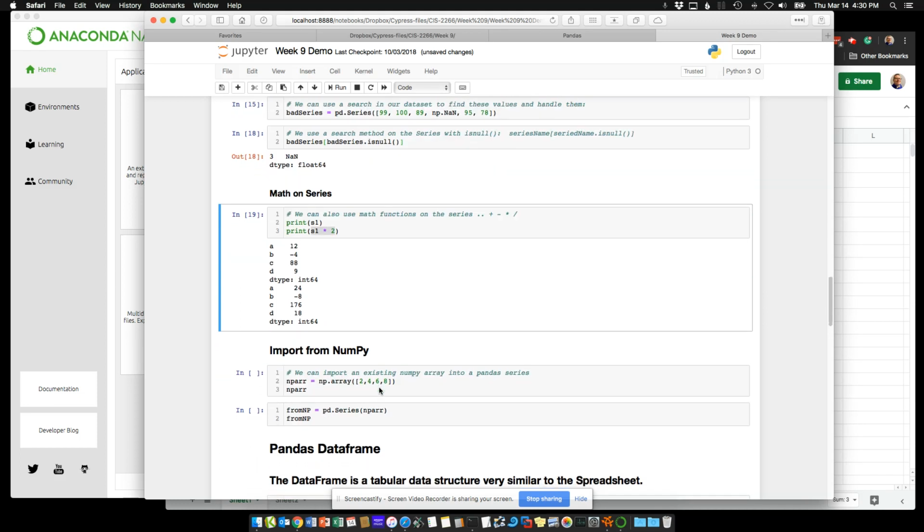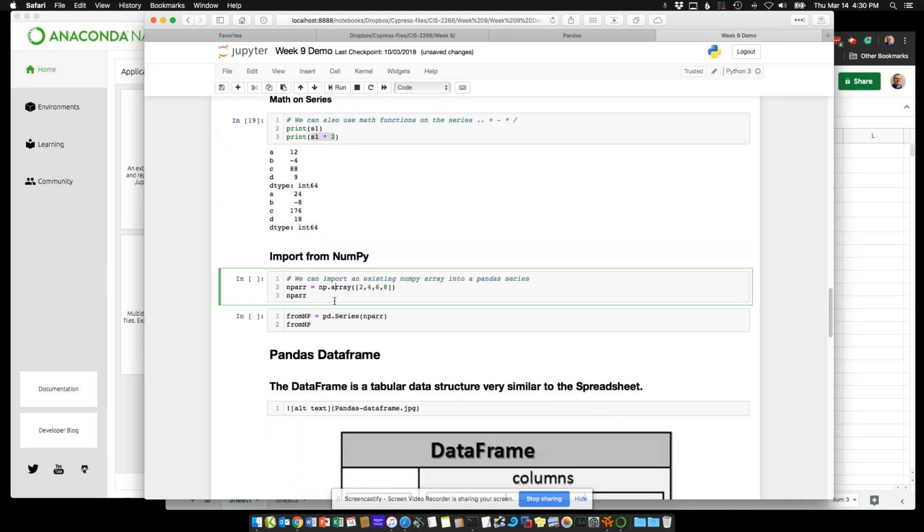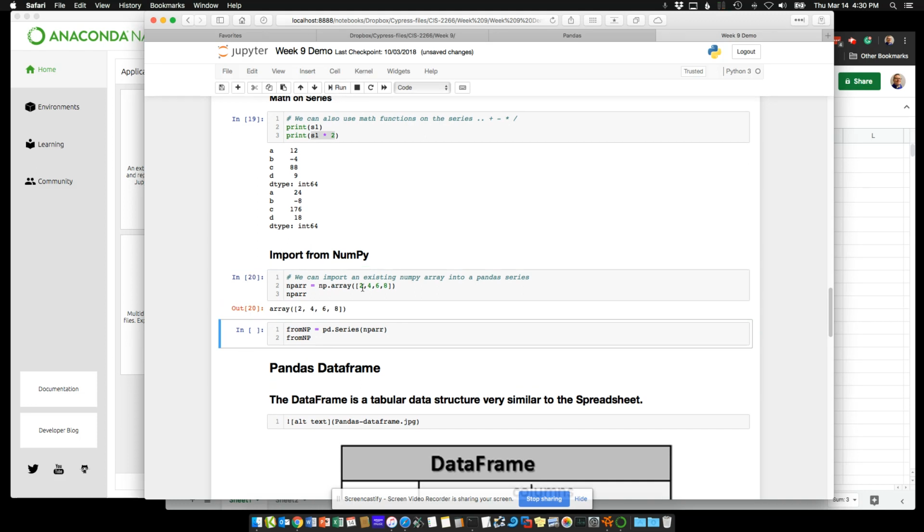And before we were working with NumPy, in a previous series we talked about NumPy arrays, you can actually bring those in. In this case, we'll call it NPR, or NumPy array. And it's an existing array. We're going to just bring that straight in, and we get an array set up for that.